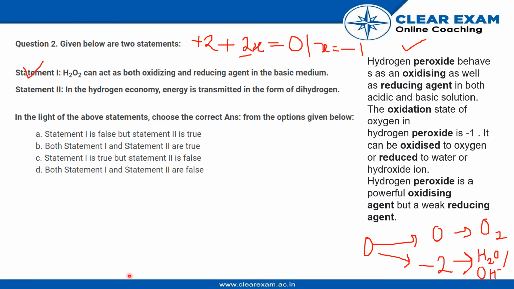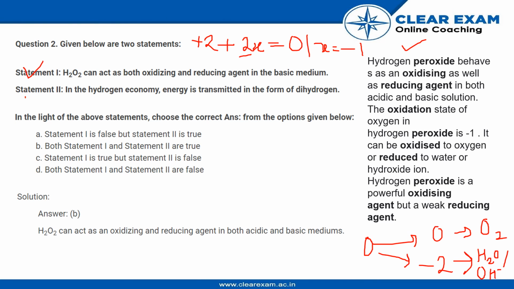But what about statement 2? Now this is a factual statement over here. In the hydrogen economy, energy is transmitted in the form of dihydrogen. We know we can get energy from a dihydrogen molecule. So statement 2 is correct if we know what the statement actually tells us.